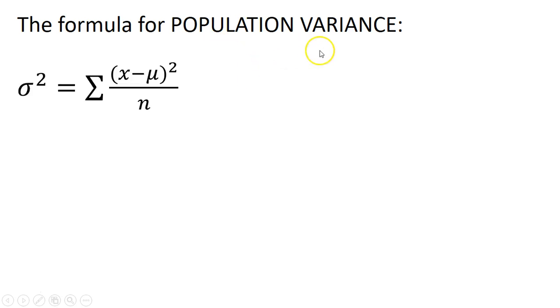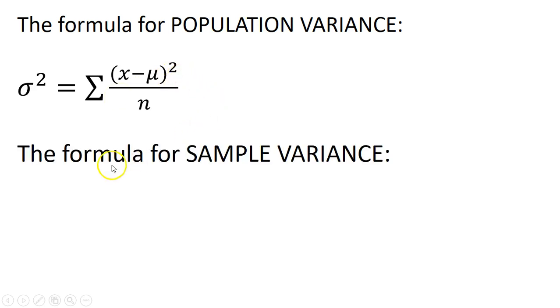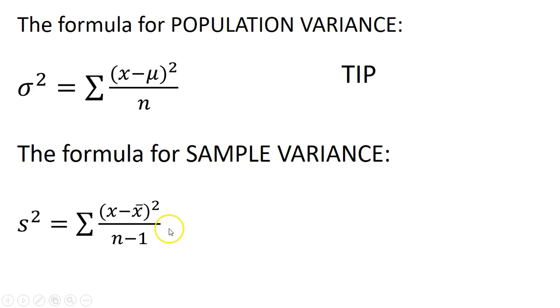The formula for population variance is this. That's the variance. The formula for sample variance is this. Notice that for the most part, everything is the same. We talked about this before. Population, population, population, but this is sample. We go minus 1, to make it more of an overestimation when we're talking about this stuff.